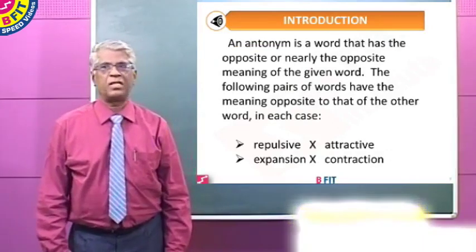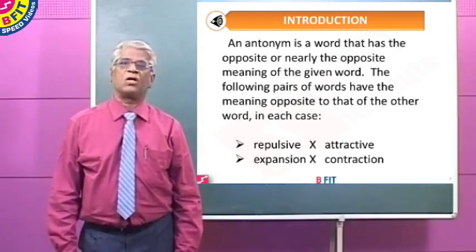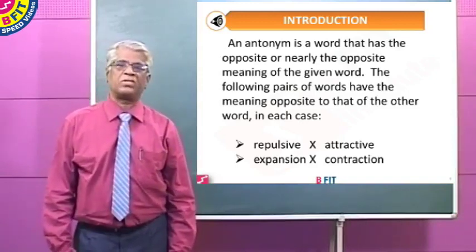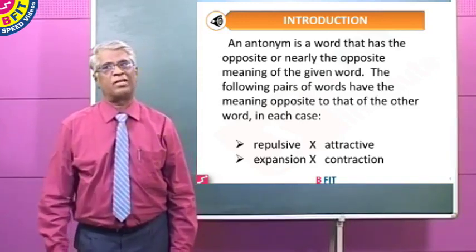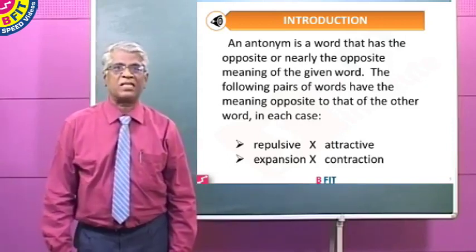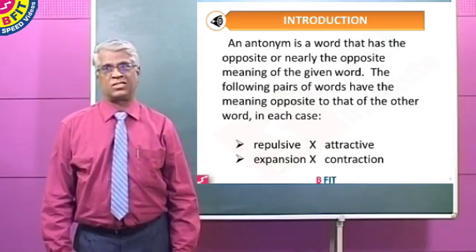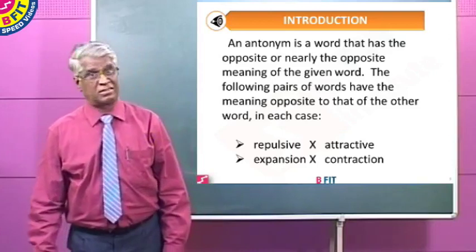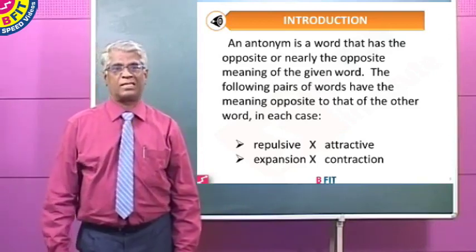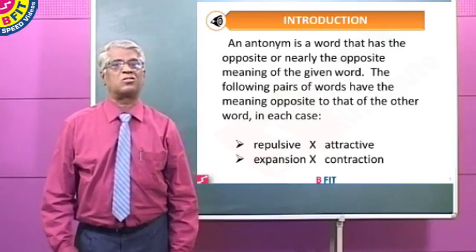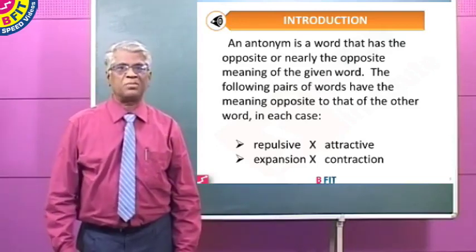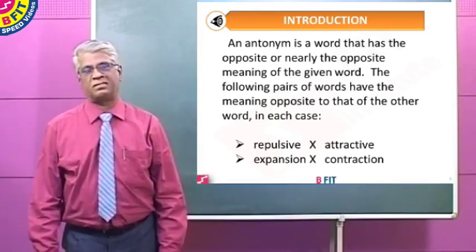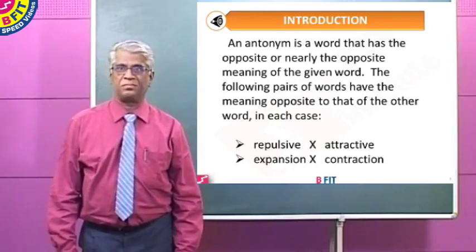An antonym is a word that is opposite, or nearly opposite, in meaning to that of the given word. Now, we have a set of antonyms to be taken as examples. Repulsive, the antonym is attractive. Repulsive is something that you don't want to look at or talk about. Attractive is something which drags you towards it. Therefore, repulsive and attractive are antonyms.